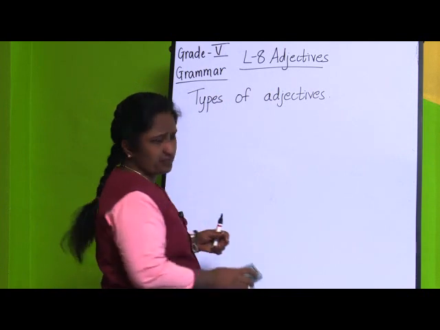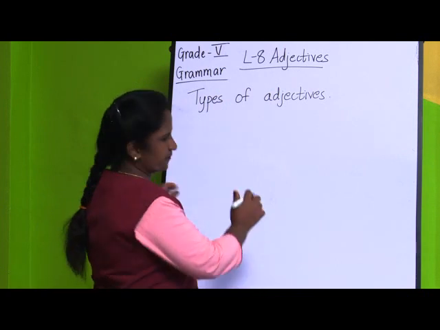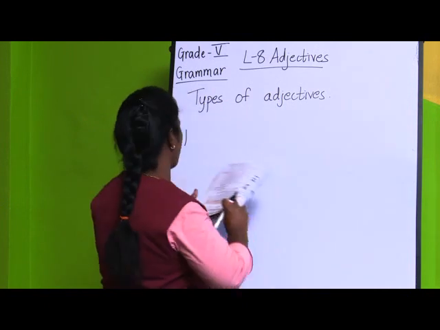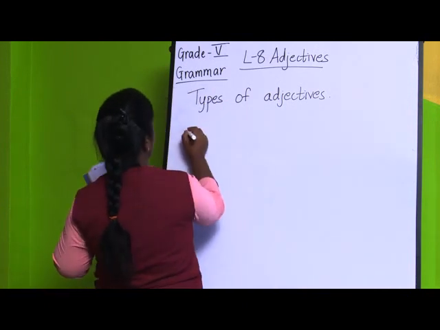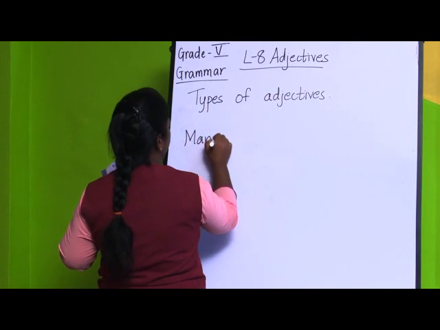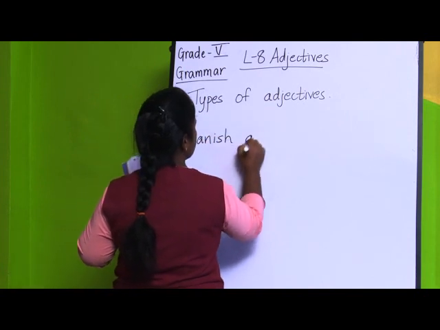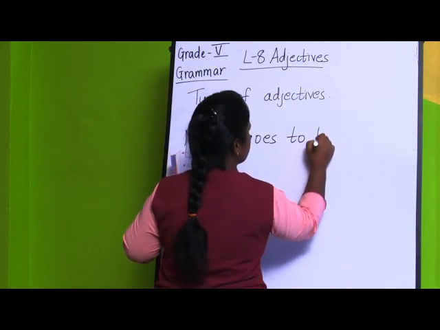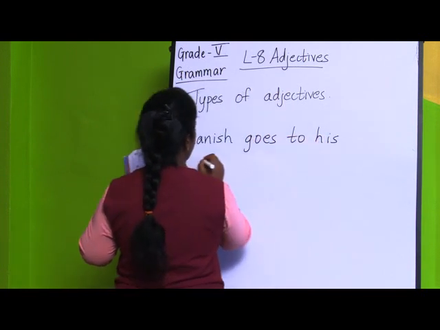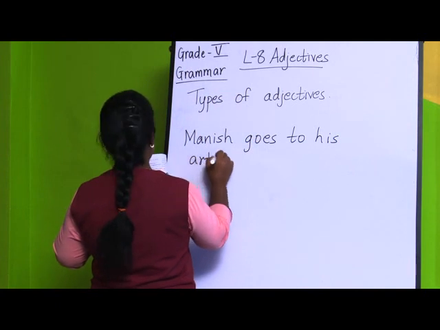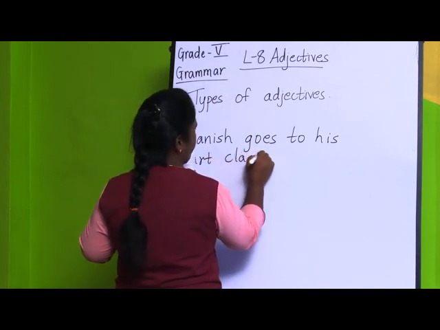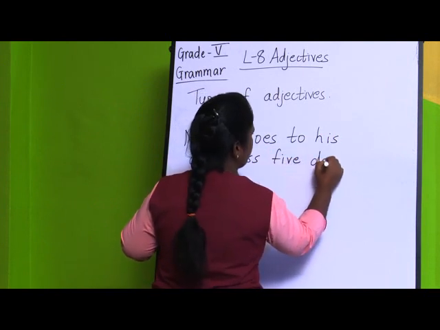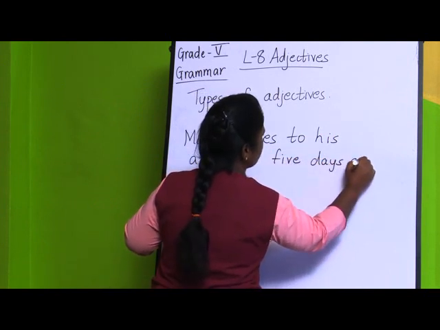Here you are going to underline adjectives of quantity and circle the adjectives of number. I will be taking two examples for you. First one, if you see, Manish goes to his art class 5 days a week.